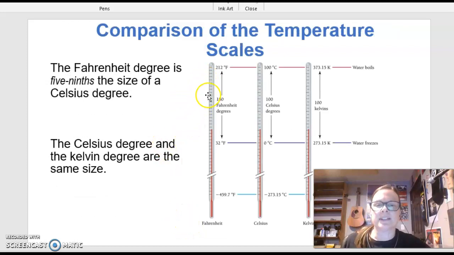So if you look at a comparison of the three scales, a Fahrenheit degree is 5/9 the size of a Celsius degree, but you can look at this here. On the Fahrenheit scale, you have water boiling at 212, on the Celsius scale, 100, and on the Kelvin scale, 373.15. Then we have the freezing as well as absolute zero. Okay.